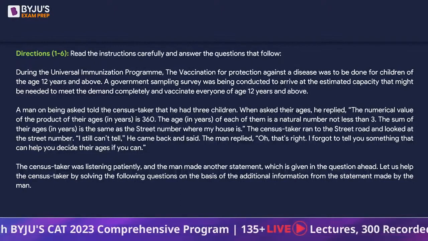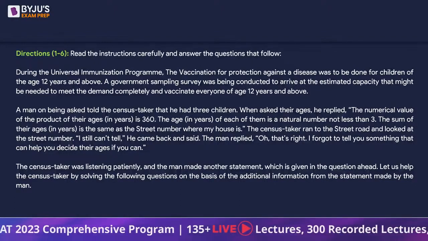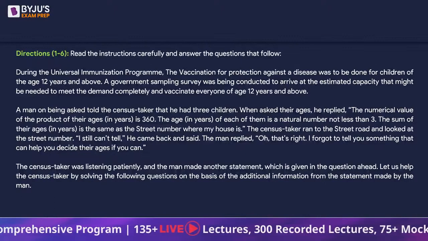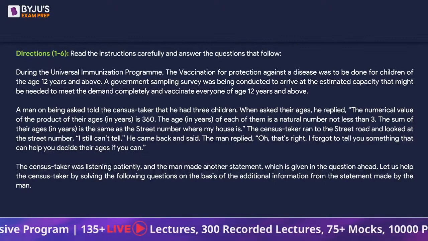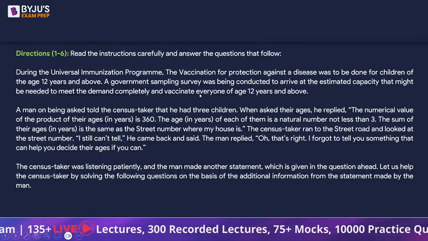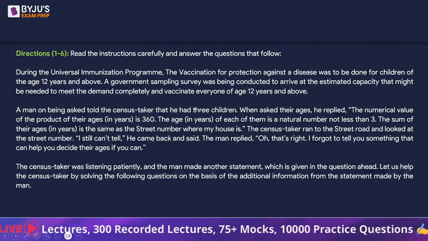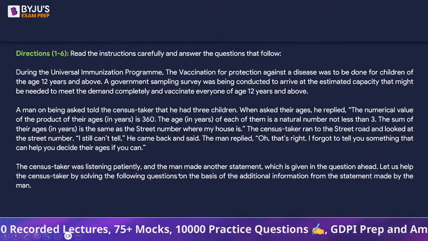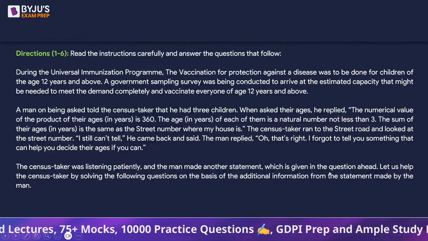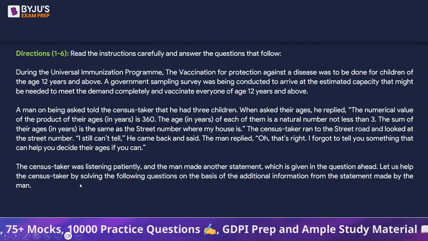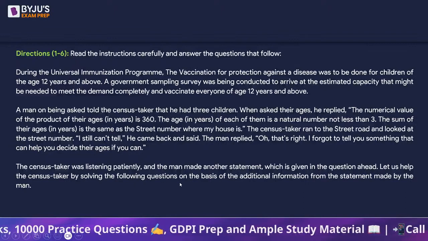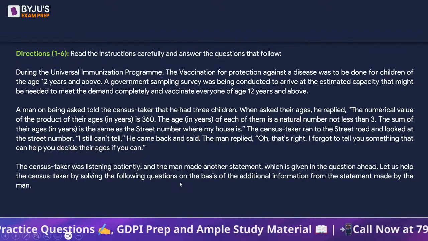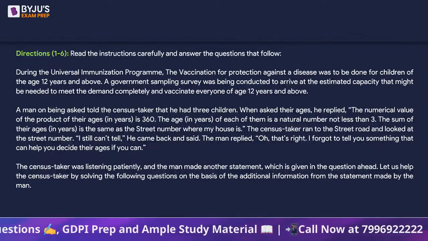The census taker ran to the street road and looked at the street number. "I still can't tell," he came back and said. The man replied, "Oh, that's right. I forgot to tell you something that can help you decide their ages if you can." The census taker was listening patiently, and the man made another statement which is given in the question ahead. Let us help the census taker by solving the following questions on the basis of the additional information from the statement made by the man.